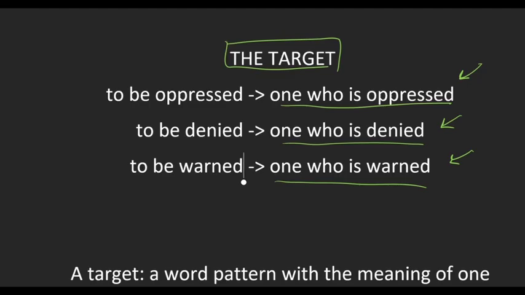So the target is actually kind of like the opposite of the agent. The agent is someone who does something. And the target is someone who has something done to them. So it's kind of like active and passive. An active action is someone doing something. A passive action is something being done. And then an agent is someone who does something, and a target is someone who has something done to them. So agent and target are kind of like the noun versions of active and passive.